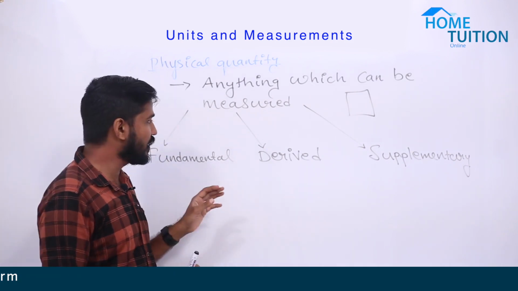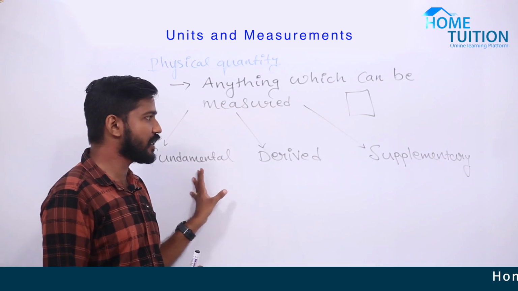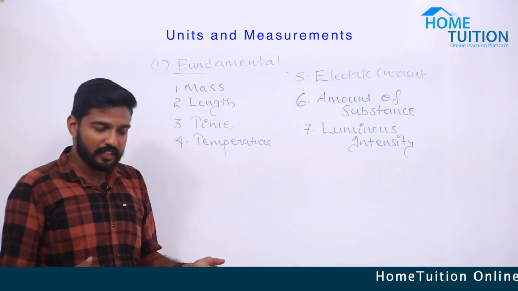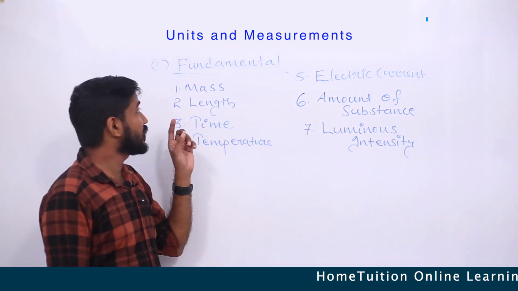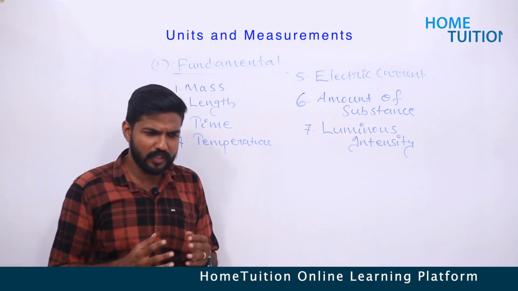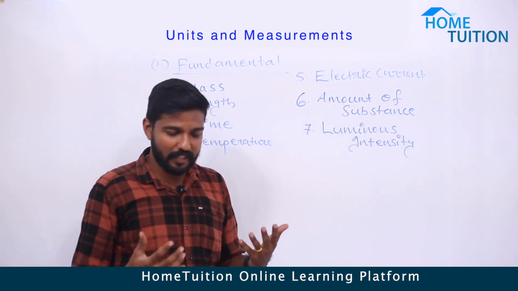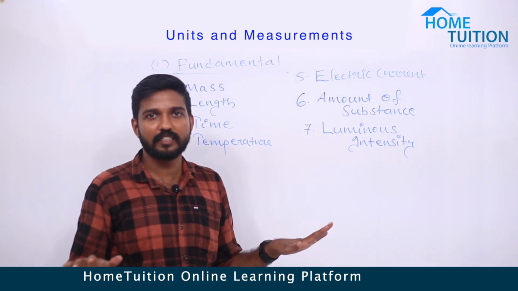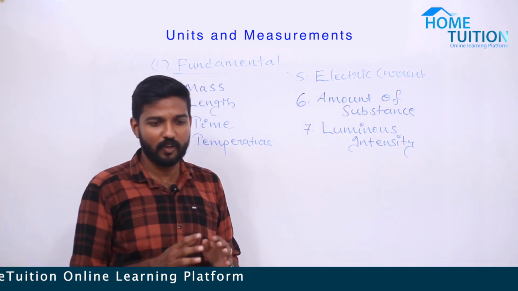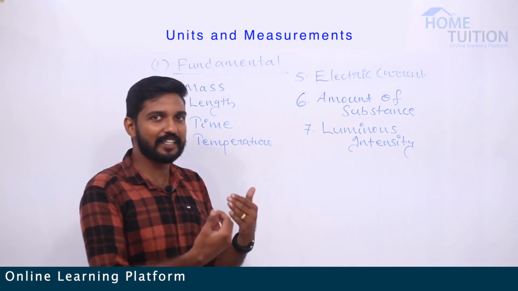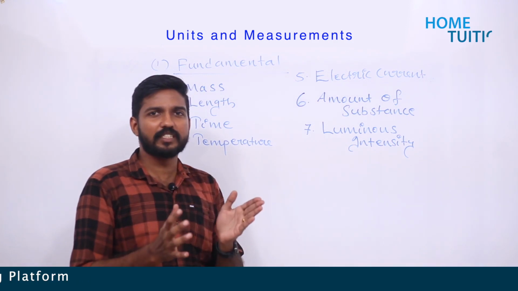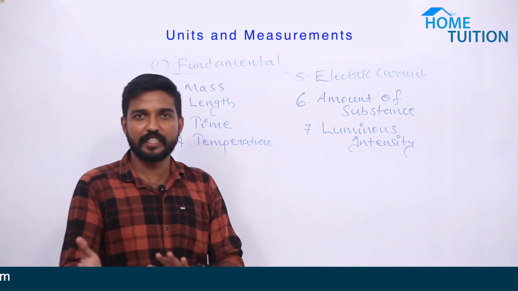Next we will learn about fundamental, derived and supplementary quantities. First, the fundamental physical quantity. The word fundamental, what does that mean? It means basic, right? These are the basic quantities which are not dependent on any other physical quantities.